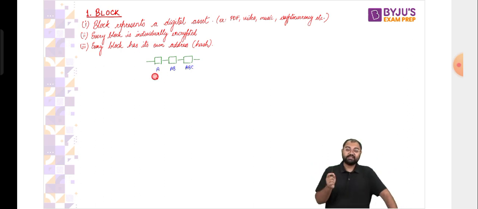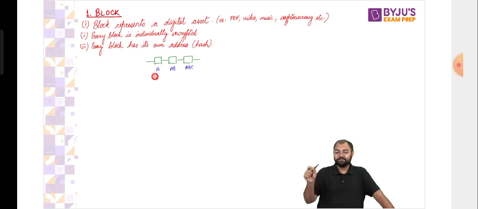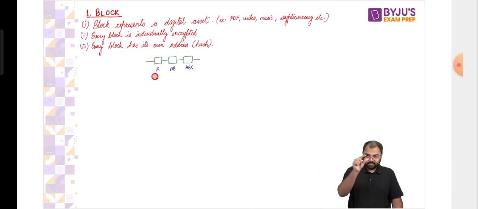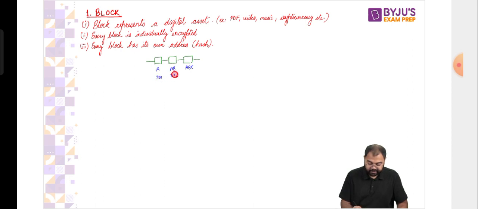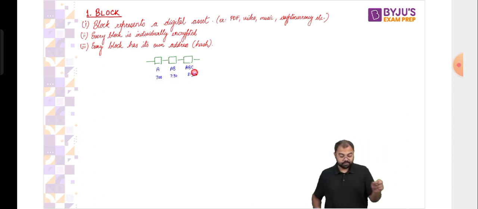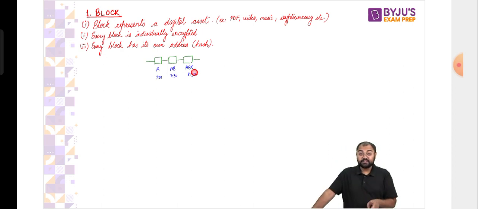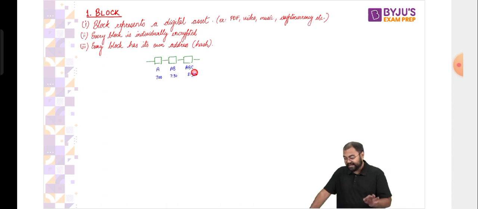So, for example, let's say the transaction has happened at 7 a.m. in the morning on 11th of September 2023. That date and time will be noted on the block address itself. So this might say that this happened at 7 a.m., this at 7:30 a.m., and this at 8:30 a.m. So the times are also noted. Now, why is this important? Two aspects of it: that all the block addresses are connected to one another, and that all the block addresses are also timestamped. So why exactly are these two important?